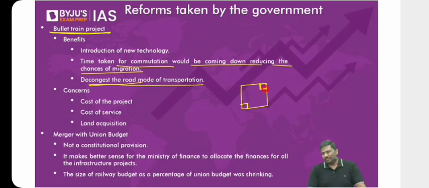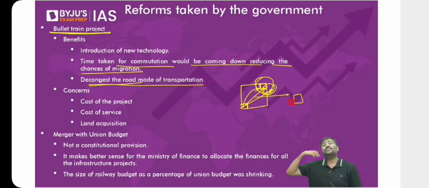Now, don't you think at least certain people, rather than traveling from this part to this part every day, will move from this region to this region? I hope you understand this. Rather than traveling every day, 2 hours, 3 hours one way, they'll simply decide, let me take a house on rent in this part of the city and settle down there itself. This is basically migration. Now, what if these companies look at the city, where rent is very high and cost of transportation is also very high? Rather than concentrating within Mumbai, I will move out of Mumbai. I will set up my office outside the city.